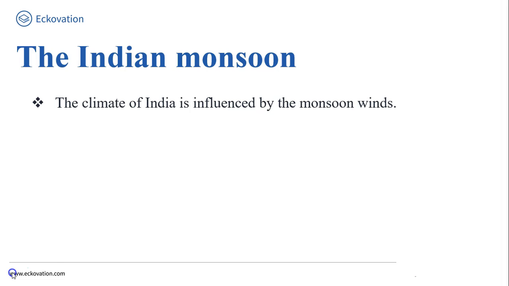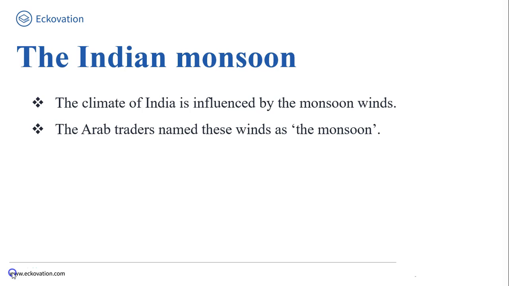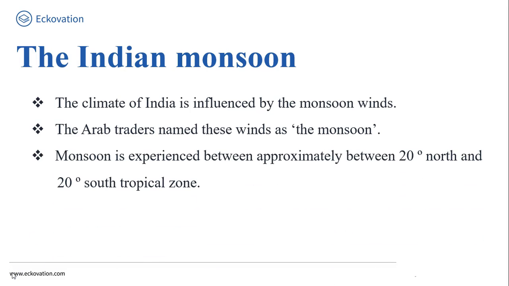My dear friend, जब हम बात करते हैं मॉनसून की, then friends, this wind has been named as monsoon by the Arab traders who came to India. They were the first who noticed the reversal of the wind system. Friend, monsoon basically 20 degree north and 20 degree south tropical zone में देखा जाता है.